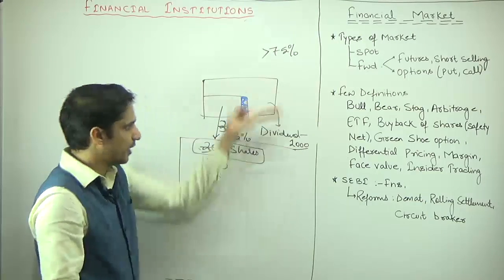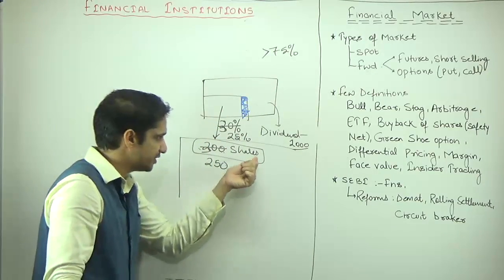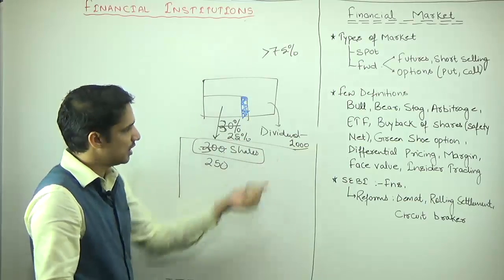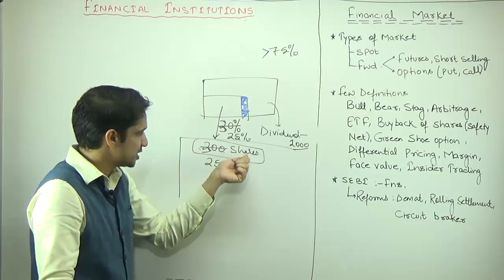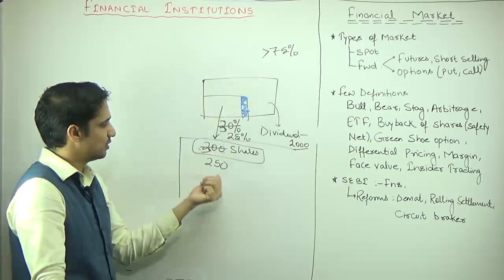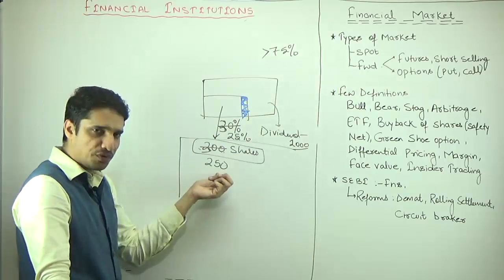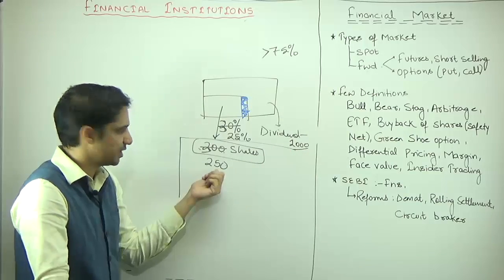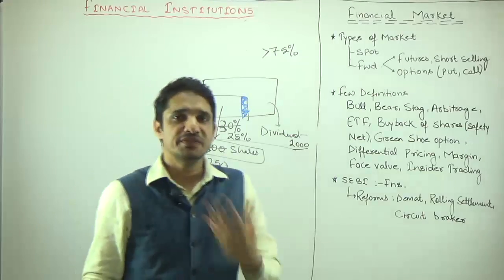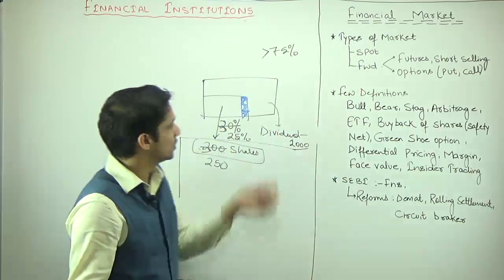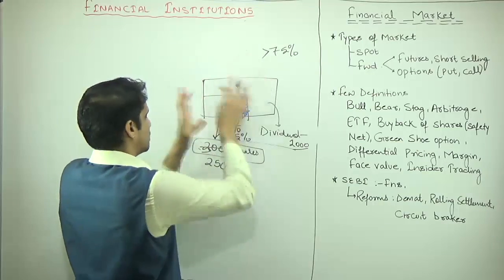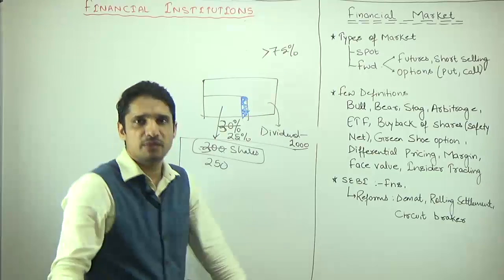So whenever there is a buyback of shares, the per share dividend increases, because earlier the dividend value was 1000, which was being distributed among 300 shares. Now the company has bought back a few shares, so the available shares in the market are 250, and 1000 will be distributed among these 250 shareholders. So whenever there is a buyback of shares, the dividend per share increases. This can be misused. Suppose the company buys back 5% of the shares, does a lot of changes and comes back again.